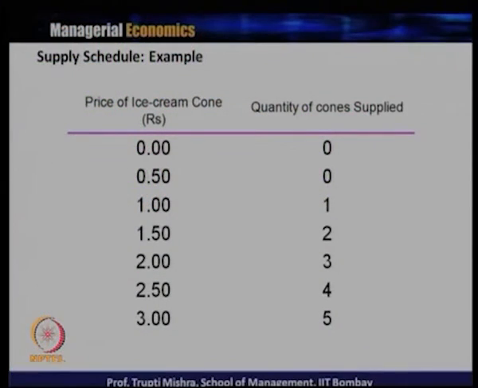In the third case, when the price of ice cream cone is 1 rupee, the quantity supplied is 1 unit. Similarly, when the price keeps increasing from 1 to 1.5, 1.5 to 2, 2 to 2.5, 2.5 to 3, look at the second column: the quantity of cone supplied goes on increasing, that is 1 to 2, 2 to 3, 3 to 4 and 4 to 5 units.